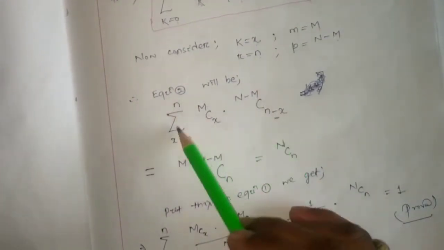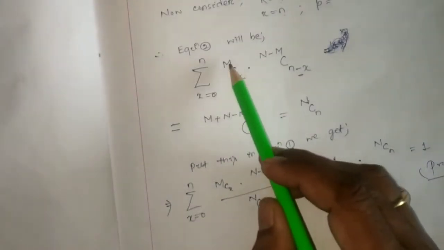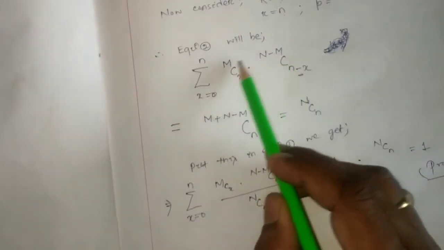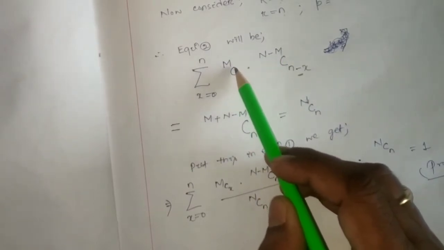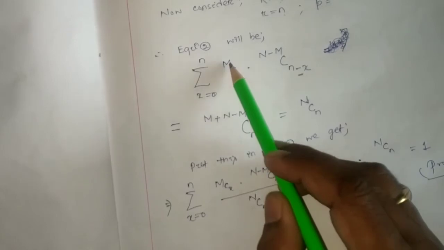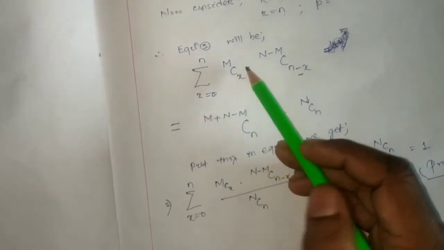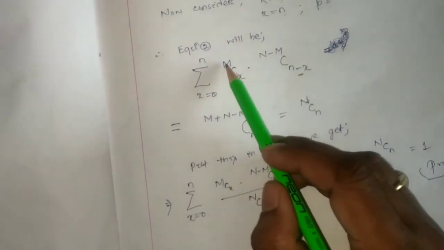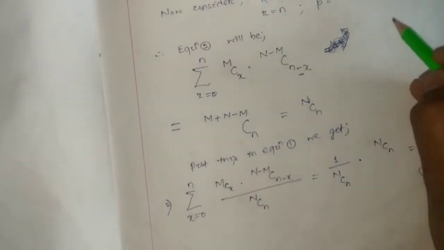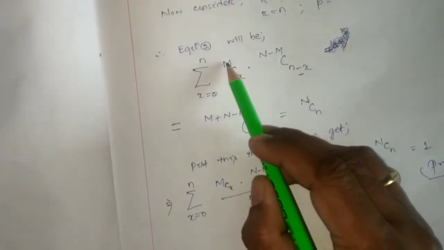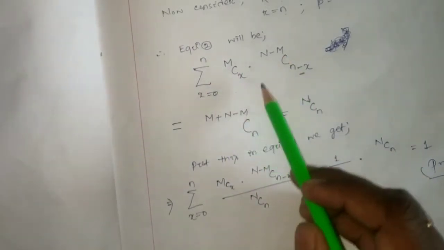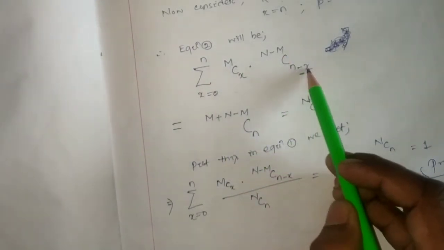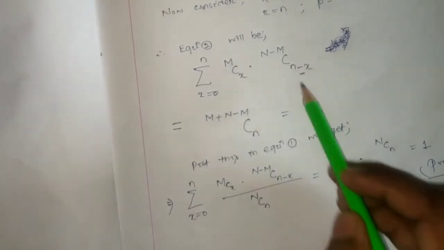If it is this much, then according to Vandermonde's identity, the upper powers, or you can say the superscript of C, you just consider that it is not exactly a superscript because it is in combination format. So these two are going to add up, m plus n minus m and x plus n minus x, so it will be NCn. So this value is nothing but NCn.